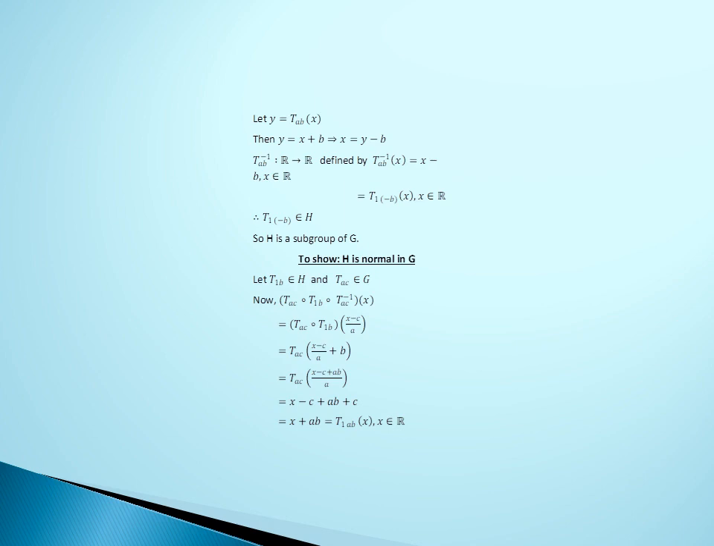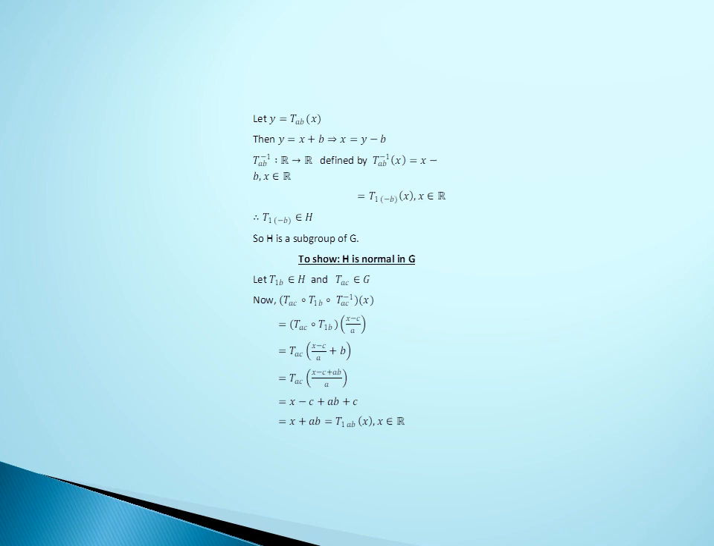Then to show that H is normal in G, let T_1B belong to H and T_AC belong to G. Now, the necessary and sufficient condition for normality: we show that T_AC composition T_1B composition T_AC inverse of X is exactly equal to T_1, something that belongs to H. So T_AC composition T_1B of X minus C by A, by definition of T_AC inverse.